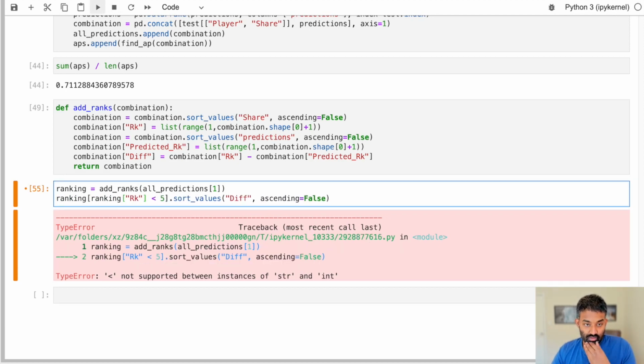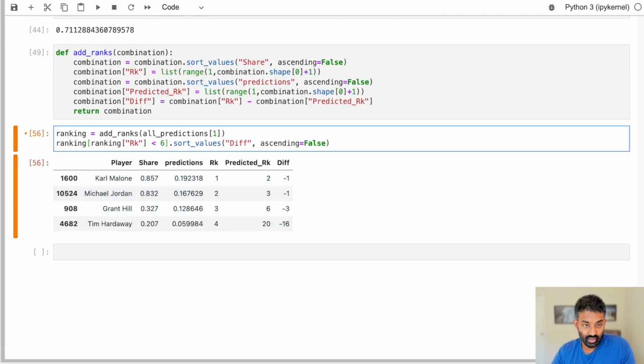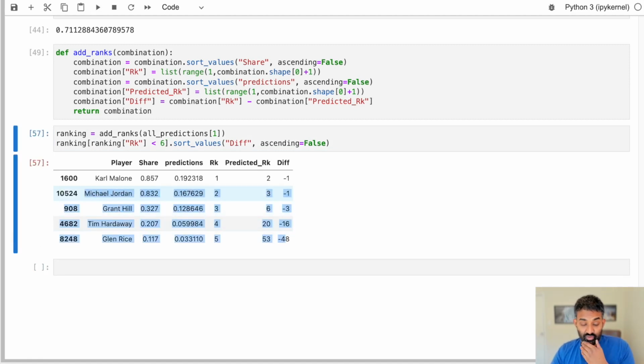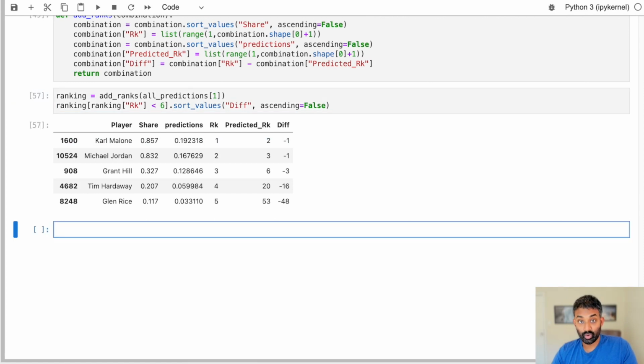All right, so let's go ahead and run this. This gives us the top 5, or top 4 actually, because I did less than 5. So now the top 5 MVP vote getters in the 1997 season, along with their predicted rank and the difference. This is helpful for diagnostics. We're not going to use it at the moment, but we will use it later.